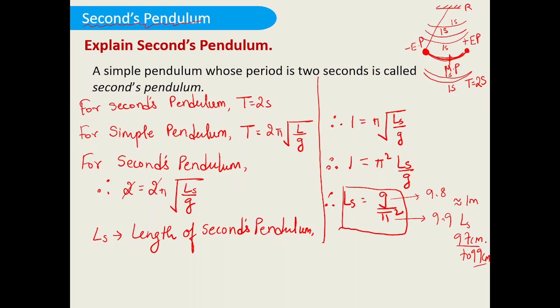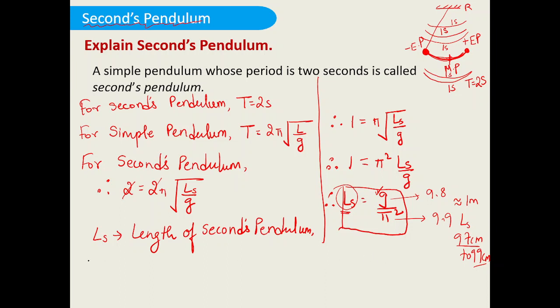0.97 to 0.99 meter, which is nearly equal to 1 meter. Okay, so from this formula, if you know the value of Ls, you can actually find the acceleration due to gravity at that particular place. So the question is how you can get the acceleration due to gravity at that particular place.